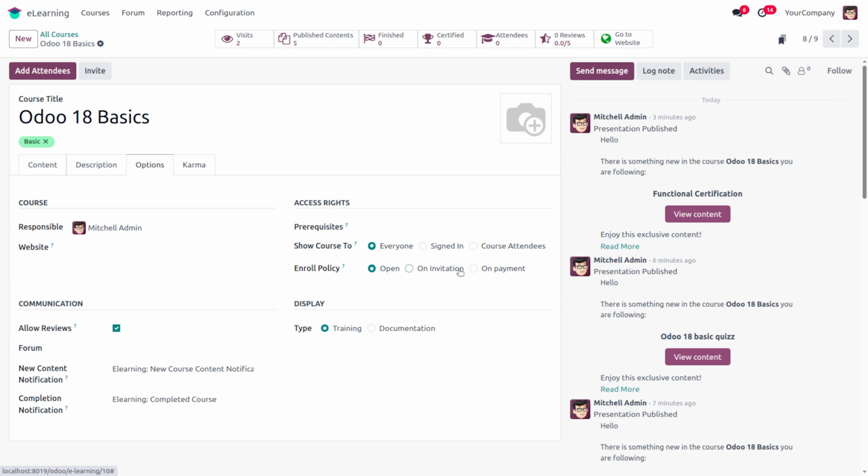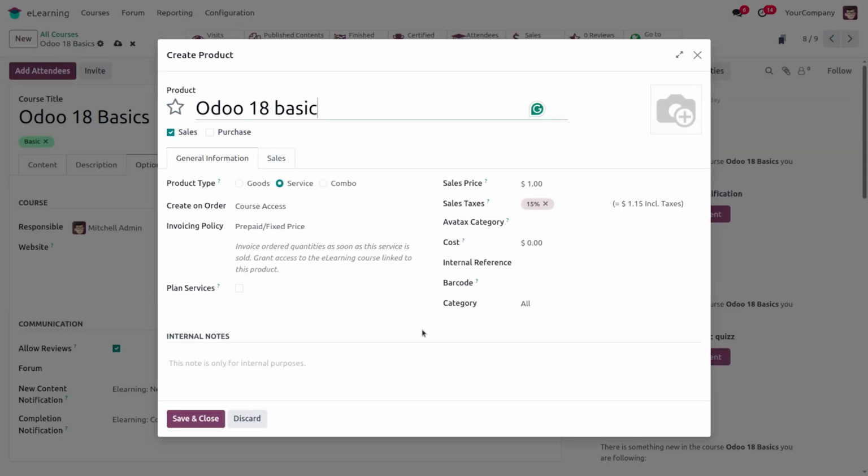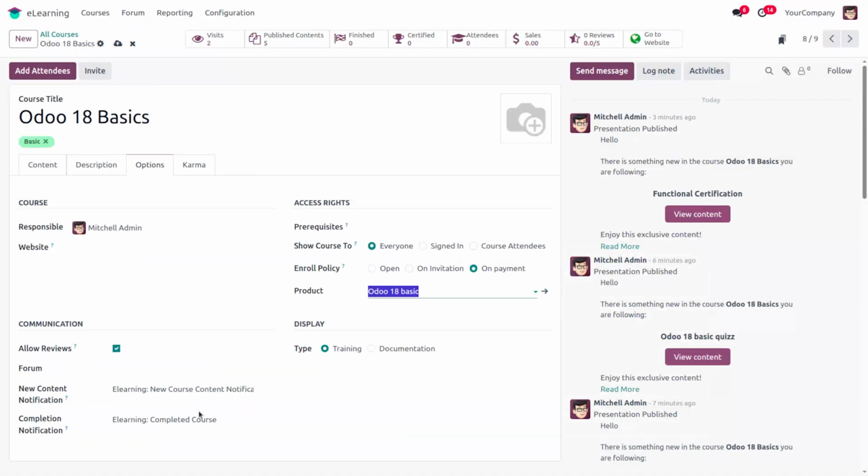Then the on payment option is added here. And when I enable this on payment option, I have the option to create a product. Here we can create Odoo 18 basic as the product, and we can set a price for this product. It's a service product, and on order, course access will be created for this course. Now we can save it.